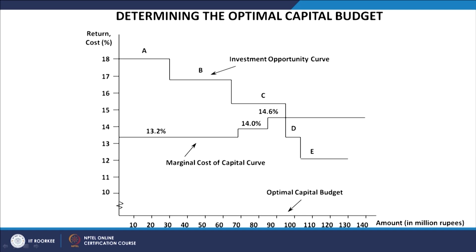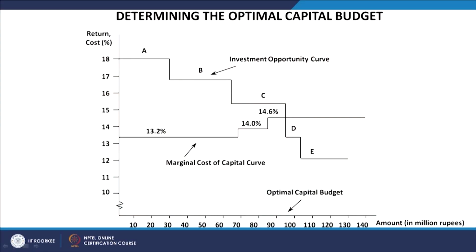And these are the two curves: one is the investment opportunity curve and the second one is the marginal cost of capital curve. We are starting with the different opportunities available, and we start with the opportunity which is giving us the maximum possible return, where the internal rate of return of that project is the highest. And then we start with the lowest marginal cost of capital, because initially the cost of capital will be lower, but the moment you keep on investing more and more in the market, your marginal cost of capital will also go on increasing.